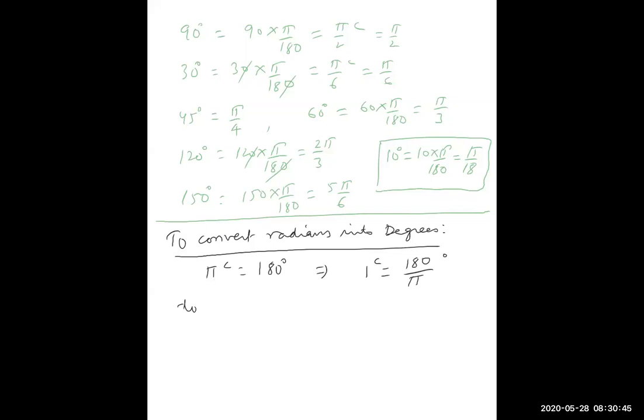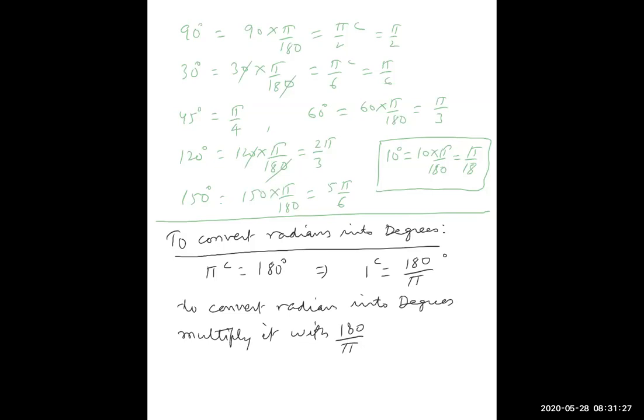To convert radian into degrees, multiply it with 180 upon pi. For example, this conversion I will tell more in detail.